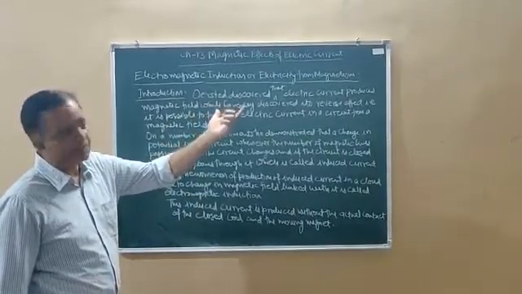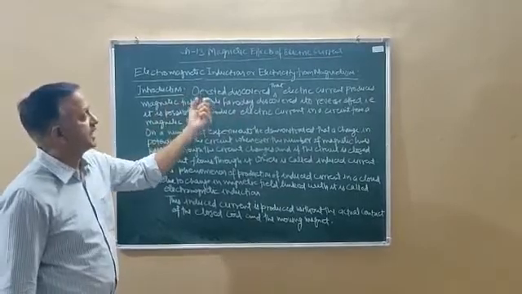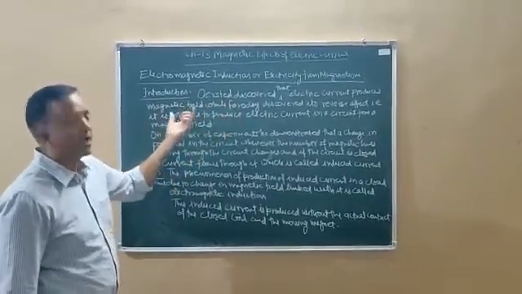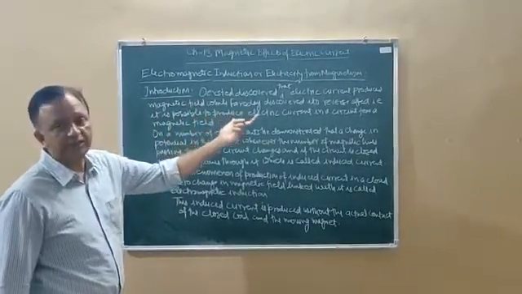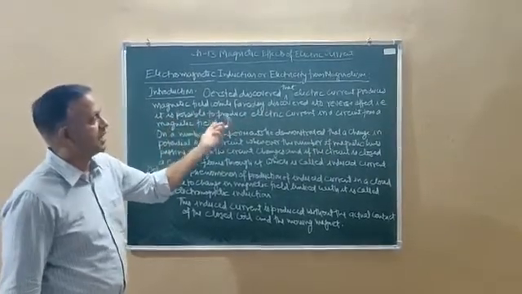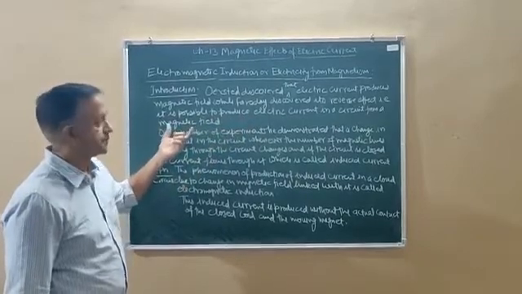Now introduction. Oersted discovered that electric current produces magnetic field, while Faraday discovered its reverse effect, that it is possible to produce electric current in a circuit from a magnetic field.